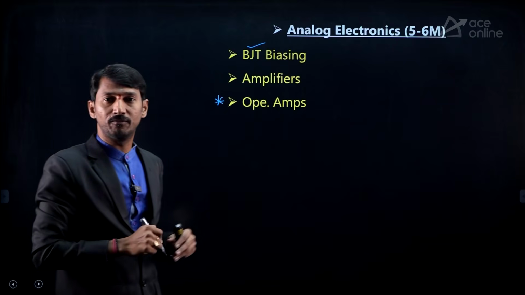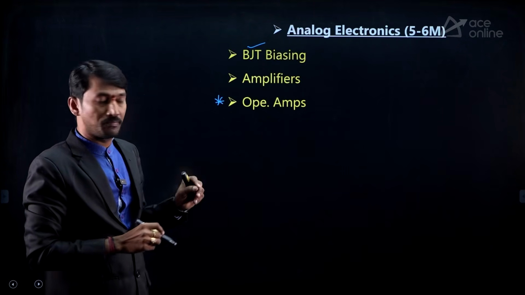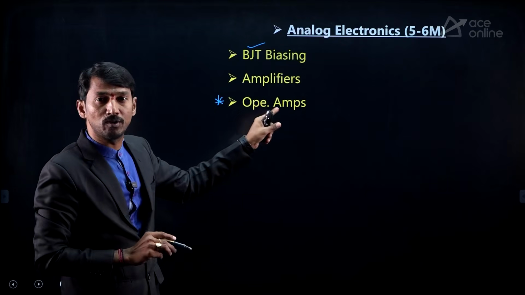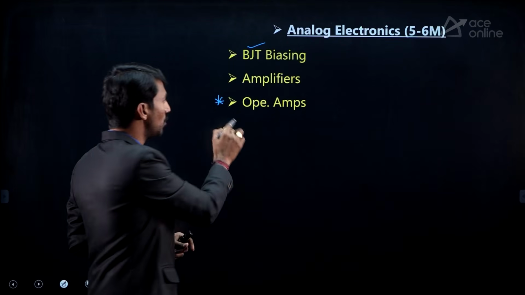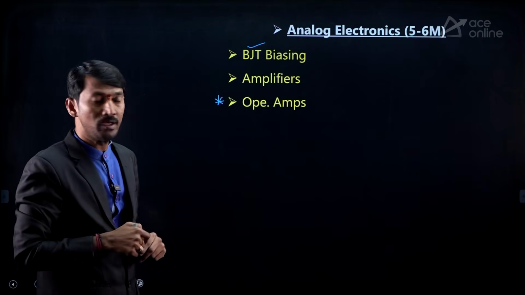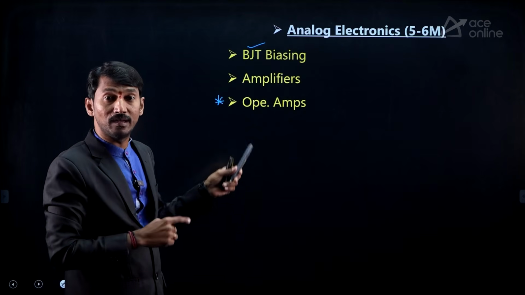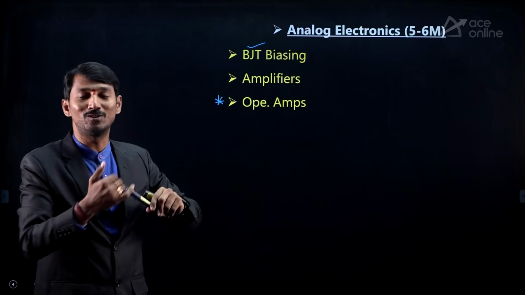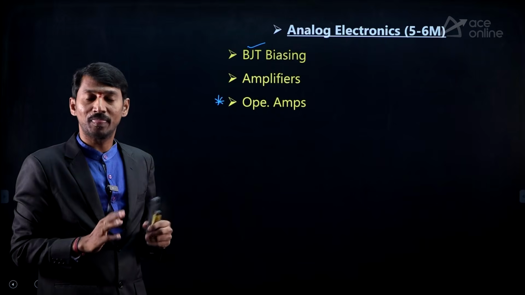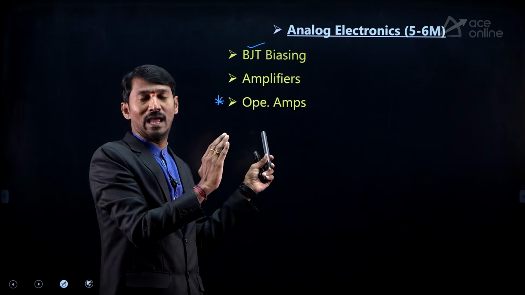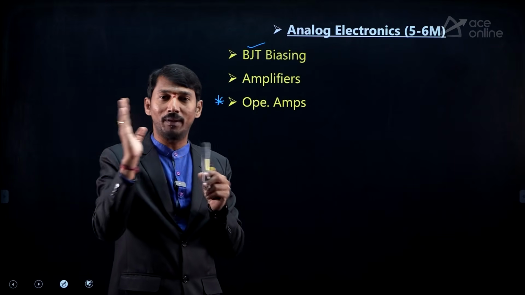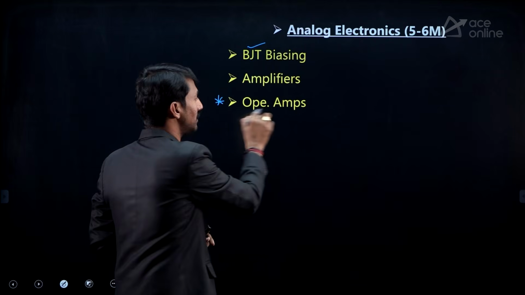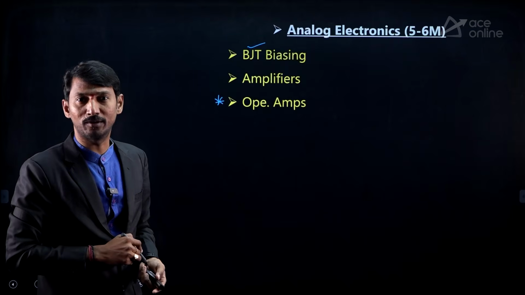From this operational amplifier, if you are getting the question, that will be a very popular one. Operational amplifier questions are very popular comparatively. That's why focus more on the op-amps. This op-amp topic is not only useful for analog electronics but also for other subjects like measurement. The measurement topic and operational amplifier topic may be combined and they may give the question. In that way, operational amplifier is a very popular topic.